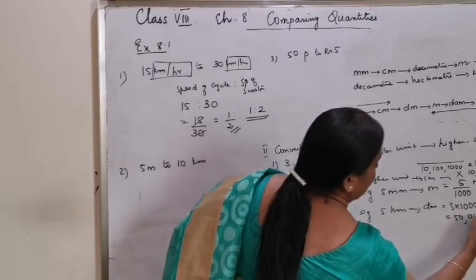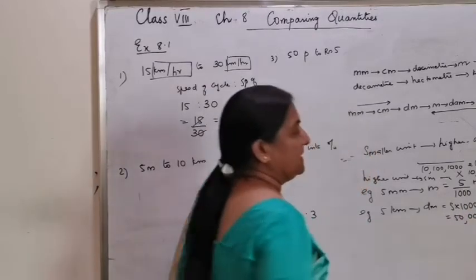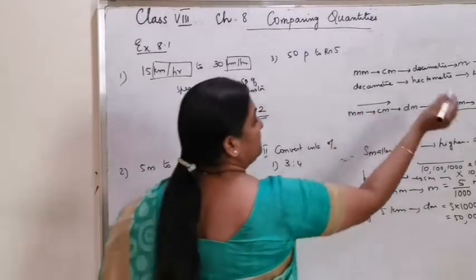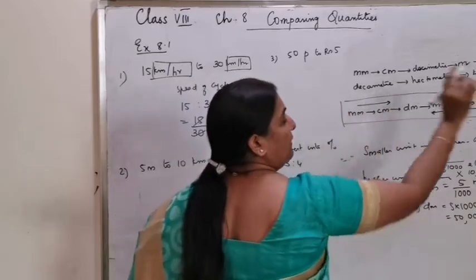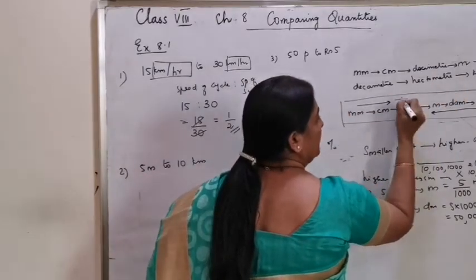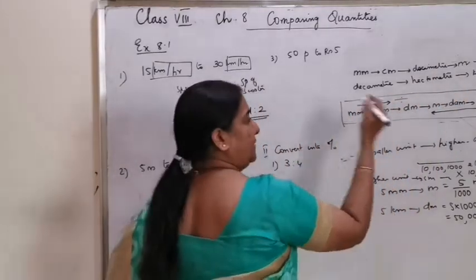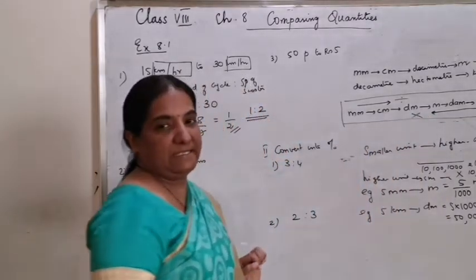It is the same as 50,000 decimeter. So this you can very well highlight in your notebook. Moving from a smaller unit to a higher unit, divide, and from a higher unit to a smaller unit, multiply.